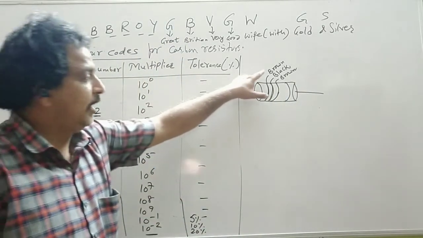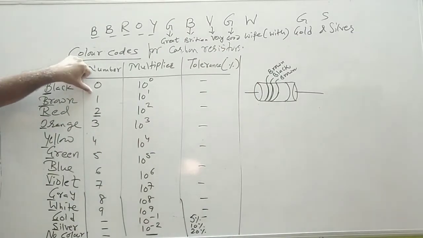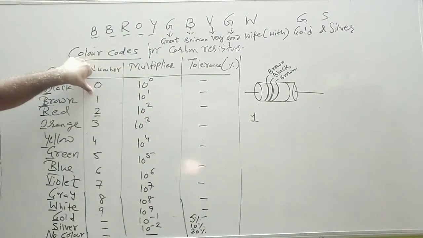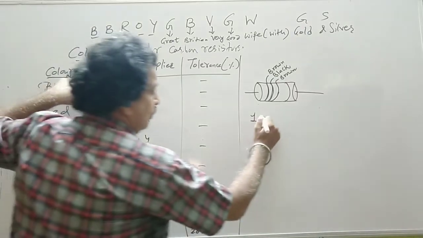Now see the first color, brown. So 1, that is the digit at the tens place. Then we have black, 0. So 0.